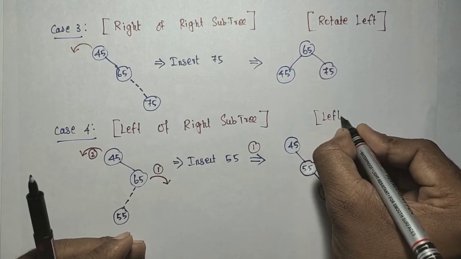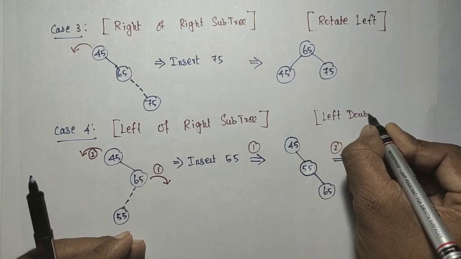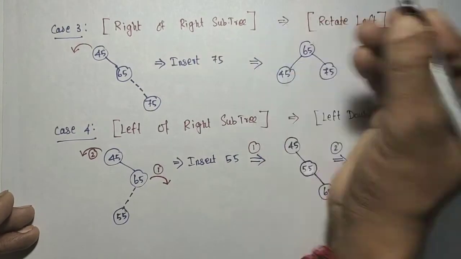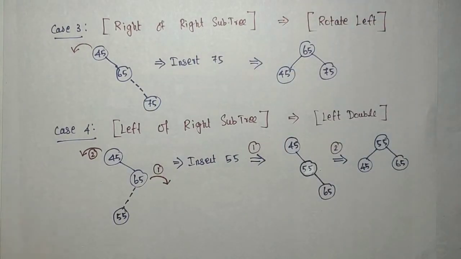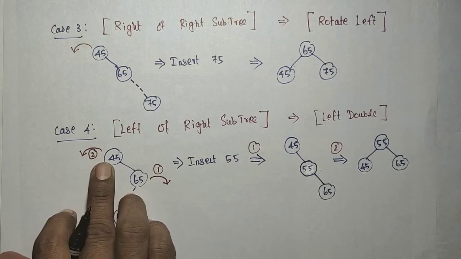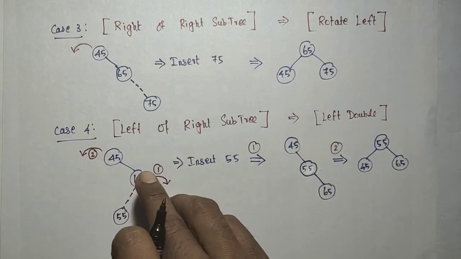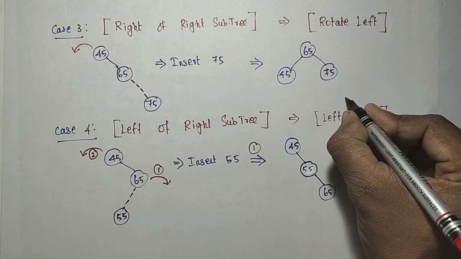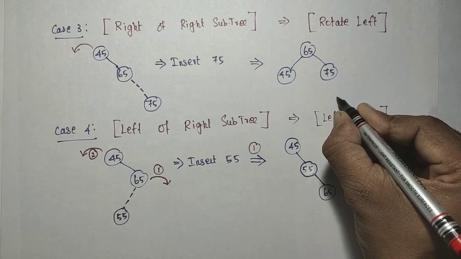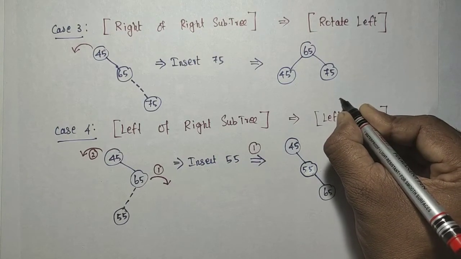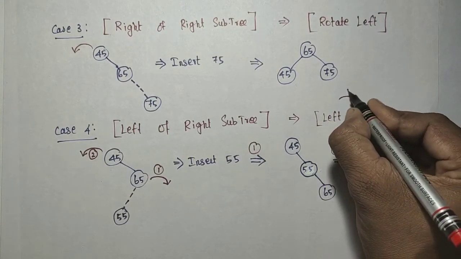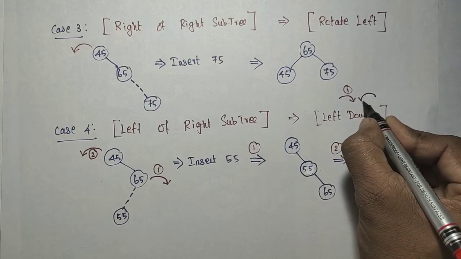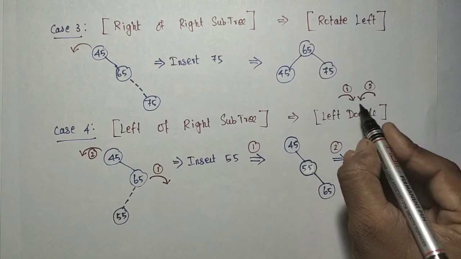Okay, left double. That is the action name. Left double does not mean that the left side is rotated 2 times. Okay, the left side we have to rotate, but before that the right has to be rotated on the right side. So the first action is what? The right side has to be rotated. This is the first action, and followed by what? The second one, the left side. Okay, so remember this action.